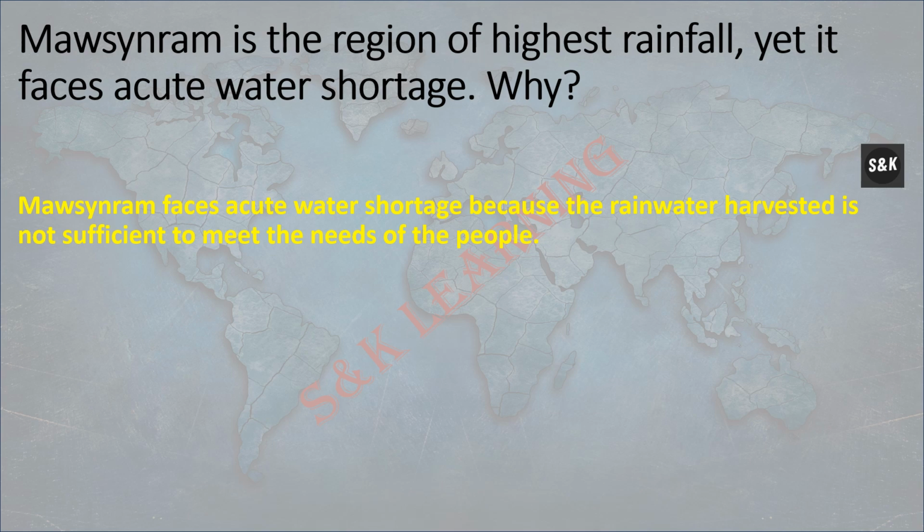Mawsynram is the region of highest rainfall, yet it faces acute water shortage. Mawsynram faces acute water shortage because the rainwater harvested is not sufficient to meet the needs of people.